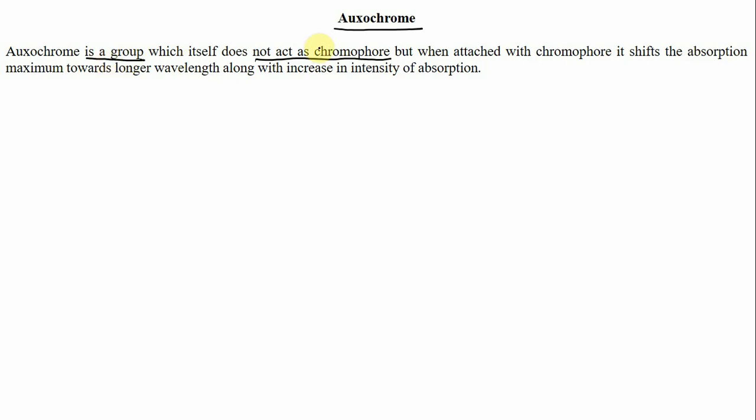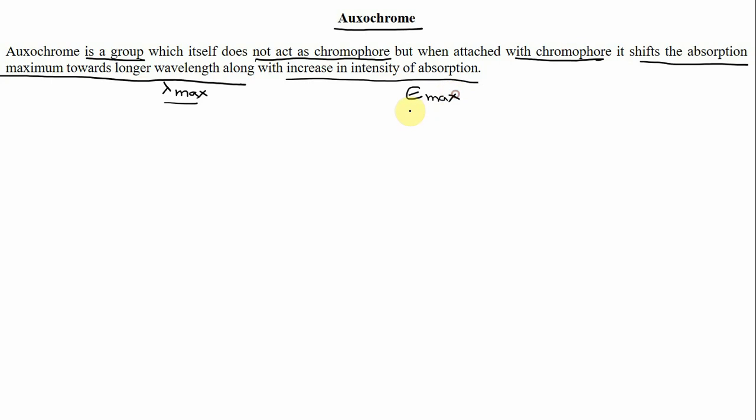It is a group which itself does not act as a chromophore, but when it is attached to a chromophore, it shifts the absorption maximum towards a longer wavelength with an increase in the intensity of absorption. So when it is attached to a chromophore, lambda max shifts towards the longer wavelength. At the same time, the intensity of absorption, or epsilon max, is also increased. These kinds of groups are called auxochromes. Now let us discuss some examples.